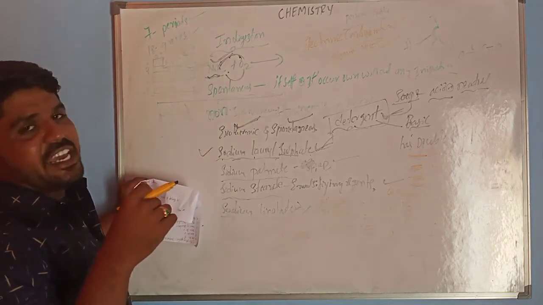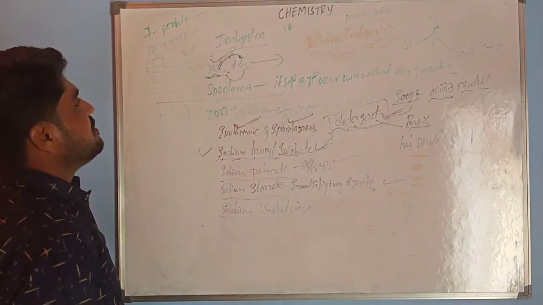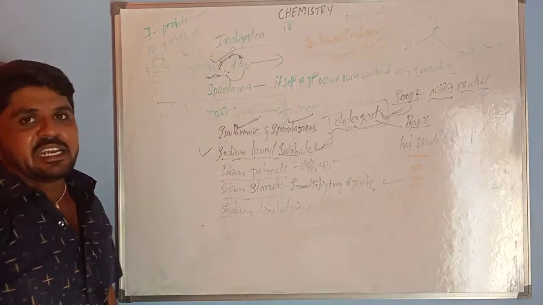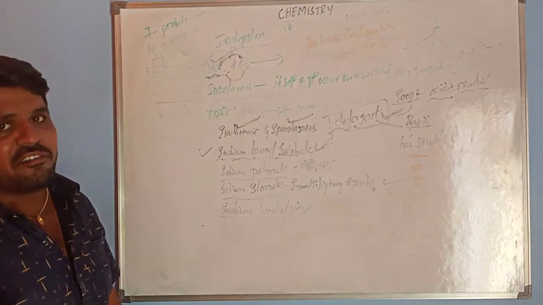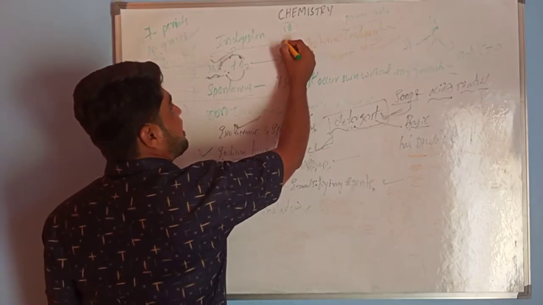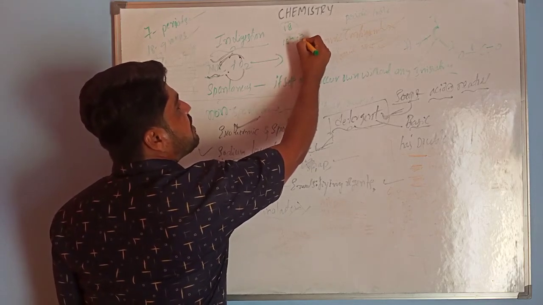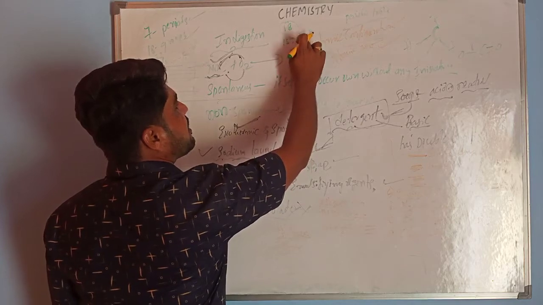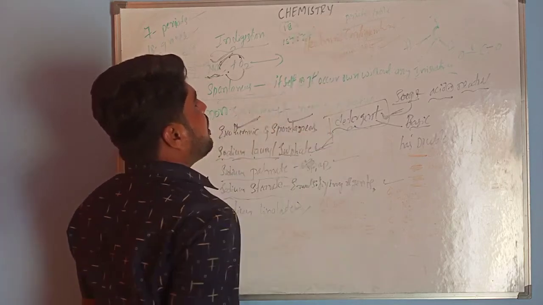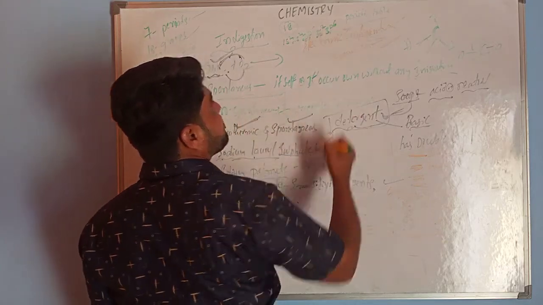If I give any atomic number, say 18, where is it situated in the periodic table? How can we identify? From the electronic configuration. First I am going to write the electronic configuration: 1s2, 2s2, 2p6, then 3s2, 3p6.